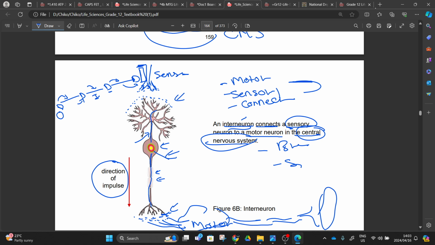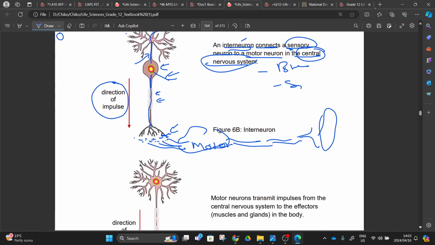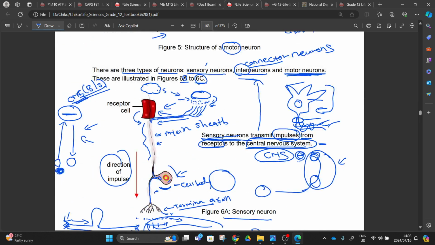Hence, we can say, for example here, I'm not sure if I can use this example here. Let me use this example when we are done with the reflex arc. How is this message being sent? We are going to learn how this message is being sent with our reflex arc. So you can see the motor neuron. These are the three different types of neuron. We have the sensory neuron here picking from the receptor cell.